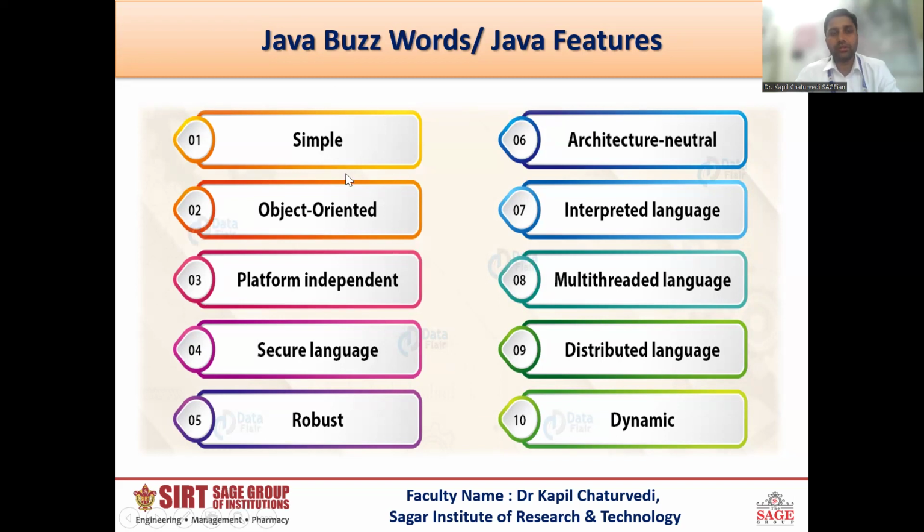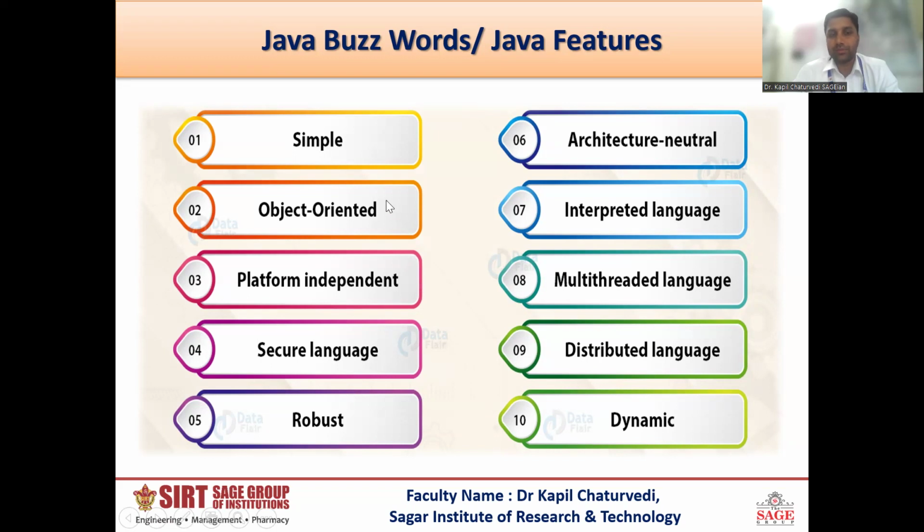Now object-oriented is another feature. There are two things that are popular about Java. Java is pure object-oriented, and another one is Java is platform independent. Both of these things we'll discuss in detail in next lectures.